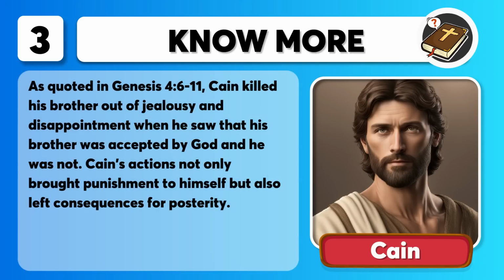That was Cain. As quoted in Genesis chapter 4, verses 6 to 11, Cain killed his brother out of jealousy and disappointment when he saw that his brother was accepted by God and he was not. Cain's actions not only brought punishment to himself, but also left consequences for posterity.